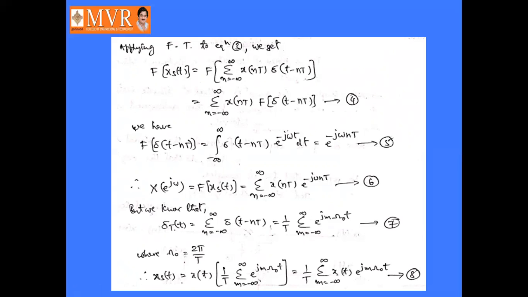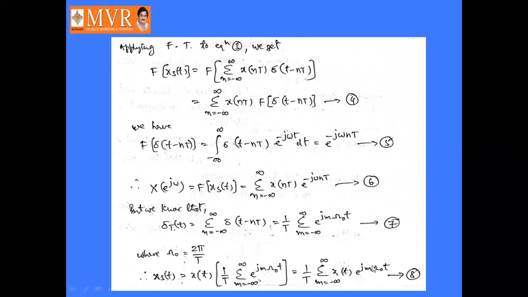But we know that the train of impulses delta T of t is represented as sigma n equal to minus infinity to infinity delta of t minus nT, and it is equal to 1 by T into sigma m equal to minus infinity to infinity e power jm omega naught t, where omega naught is 2 pi by T or 2 pi f.